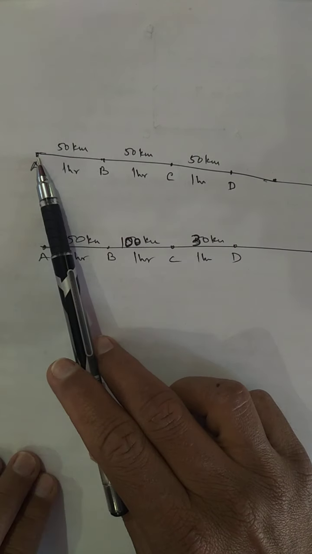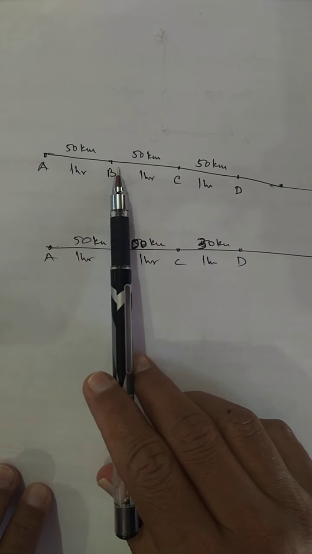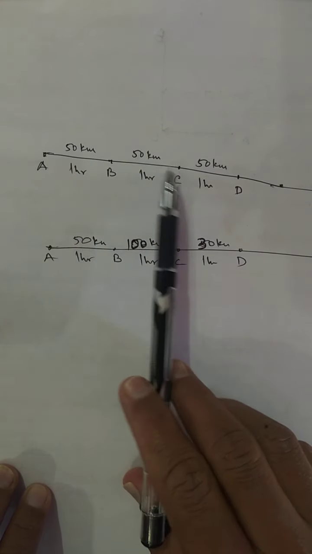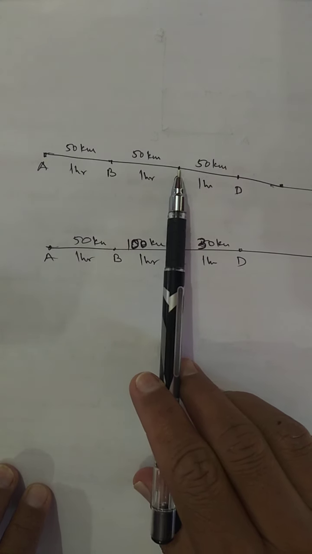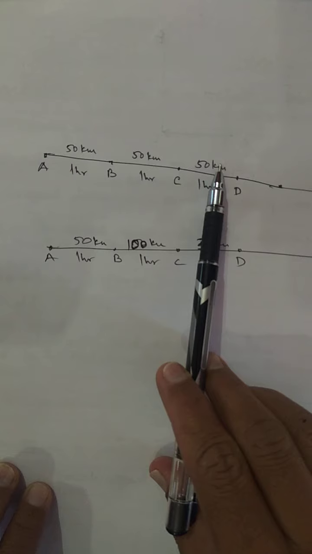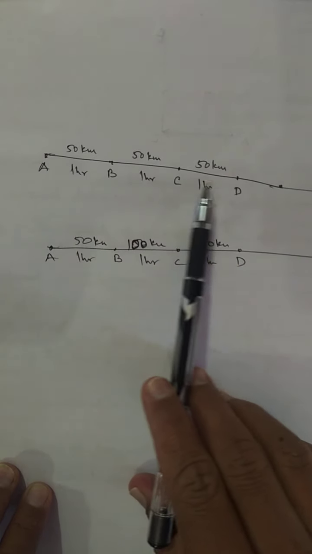Now let us take an example. There is a car or any vehicle. It is moving from A to B, that is 50 km in 1 hour. Then next from B to C, again 50 km in 1 hour. Again from C to D, it is moving next 50 km in 1 hour. So here the motion is uniform.